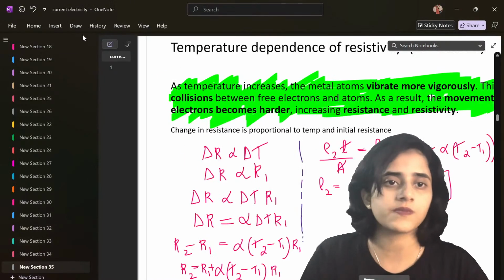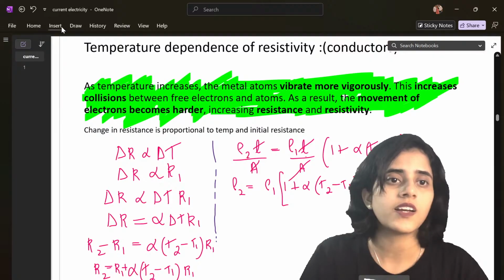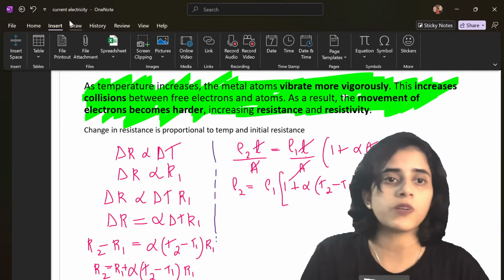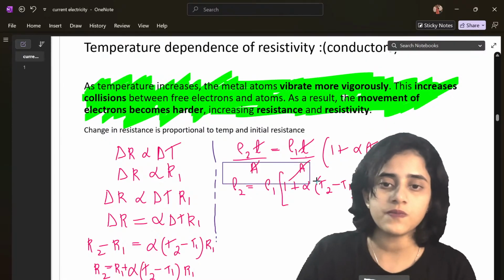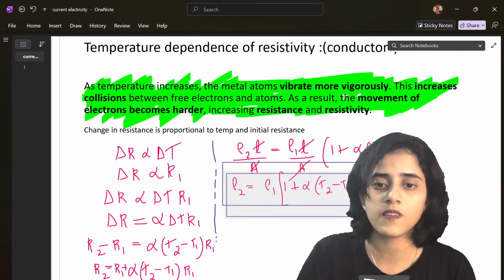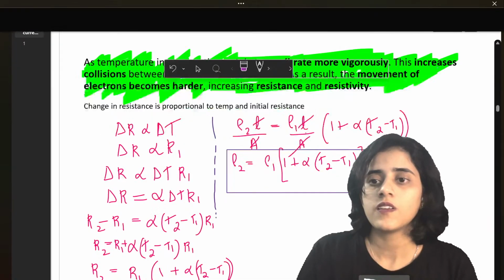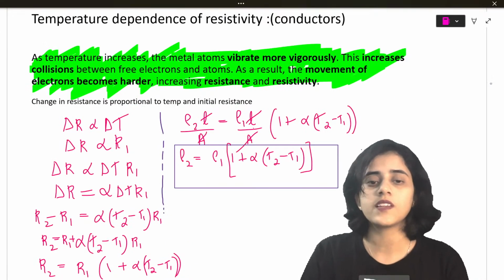Let's put a box. Boxes look nice, no? I like boxes. So let's put a box. Where is box? Shape box. Okay? Is this cool?